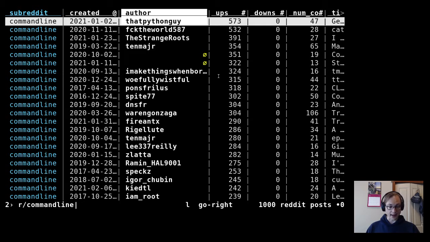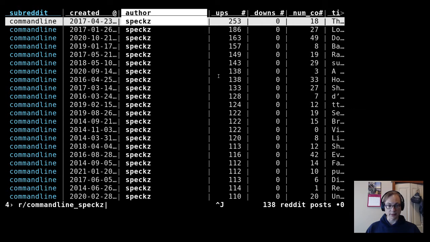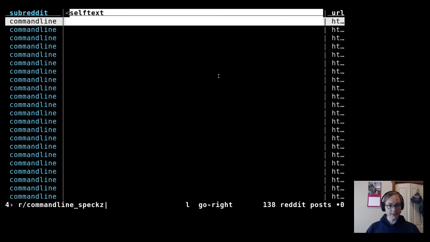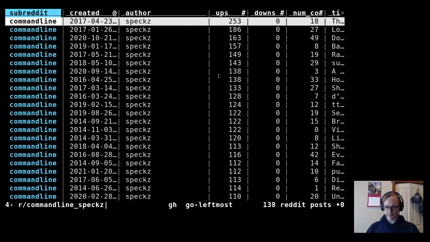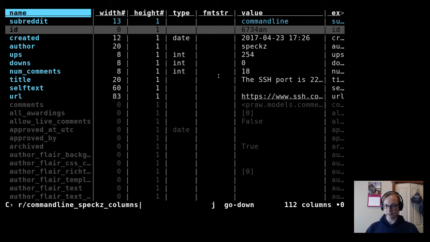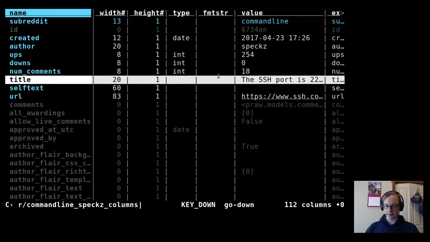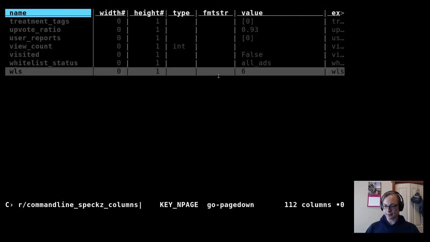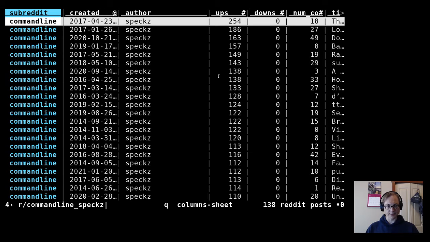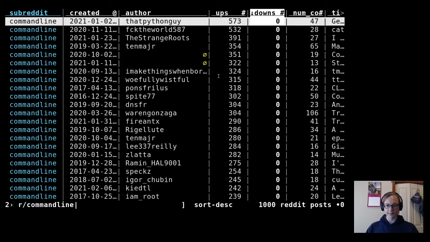So we can look here, we can see the top 1,000 posts from command line, and we can of course do standard VisiData stuff and see who the number one or the top person is. We can look at the actual posts themselves, etc. And there's a bunch of columns. Actually, there's a huge number of columns. I only show the 8 or 9 of them here, the title and the text and stuff, but there's all kinds of stuff, when it was approved, and number of guilds it has, the flare it has, all kinds of stuff. So if anything's interesting, you can unhide those things. But like I said, I chose the ones that are most interesting, upvotes and downvotes and everything.